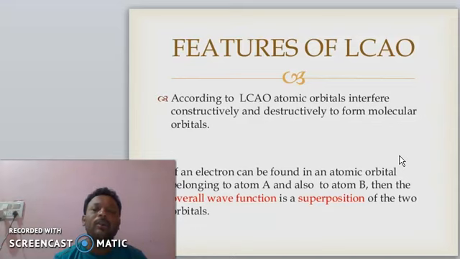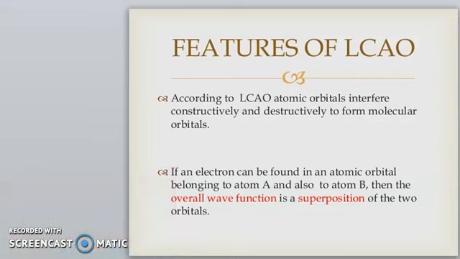If an electron can be found in an atomic orbital belonging to atom A and also to atom B, then the overall wave function is a superposition of the two orbitals. We are discussing this with some examples.